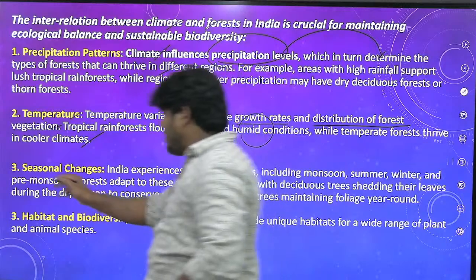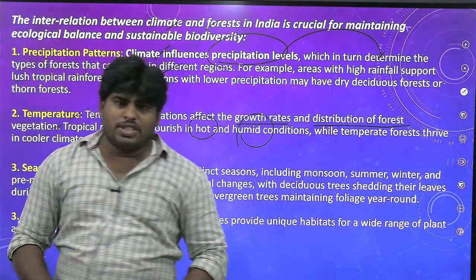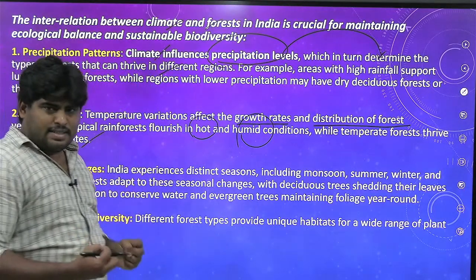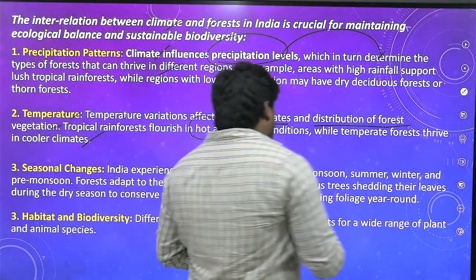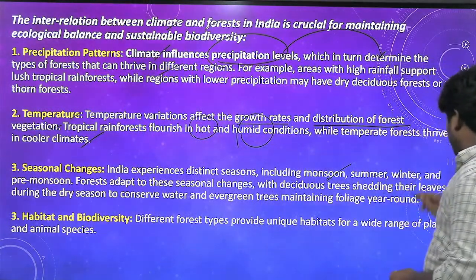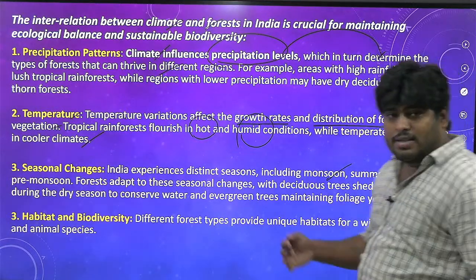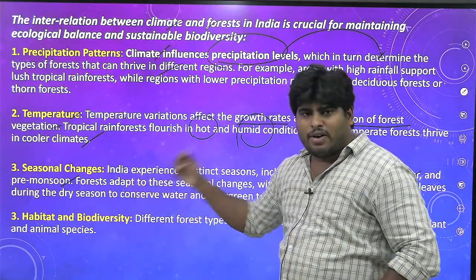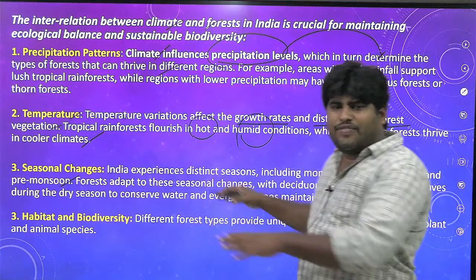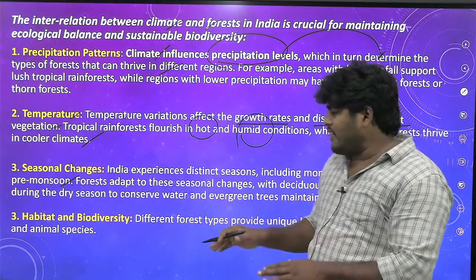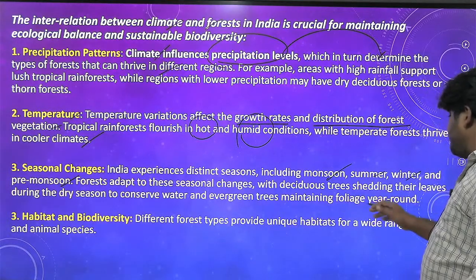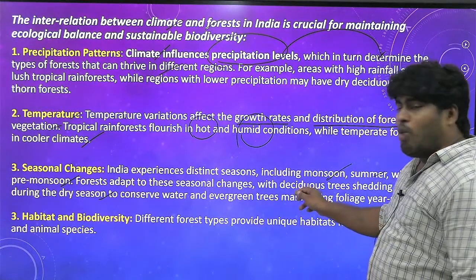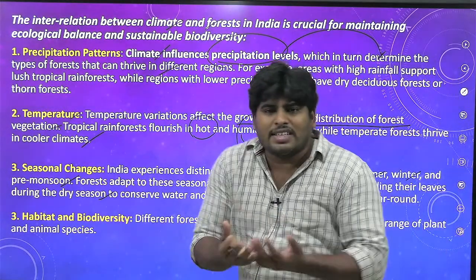Seasonal changes. Because of the earth's revolution around the sun, we have a number of seasons, right? So India experiences distinct seasons, including, for example, monsoon, summer, winter, and pre-monsoon showers. Forests adapt to all these different types of seasons. For example, when it comes to a dry season like summer, what do the deciduous forests do? They shed leaves. Why do they shed leaves?